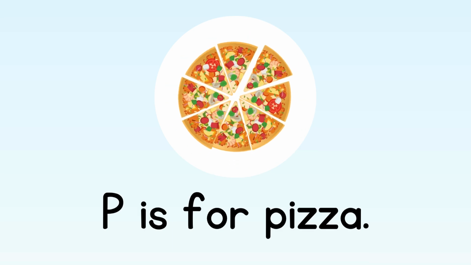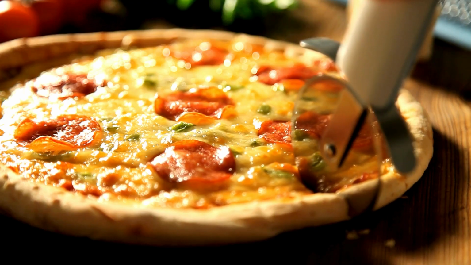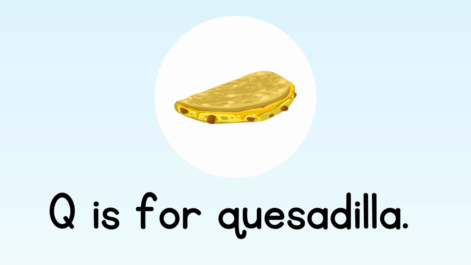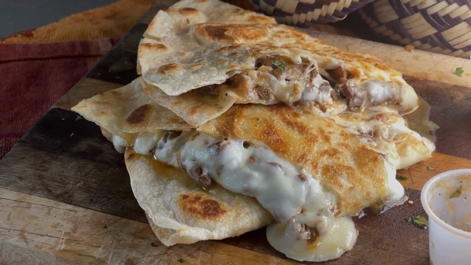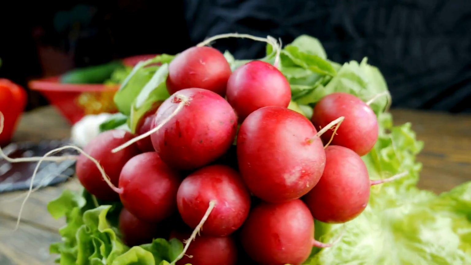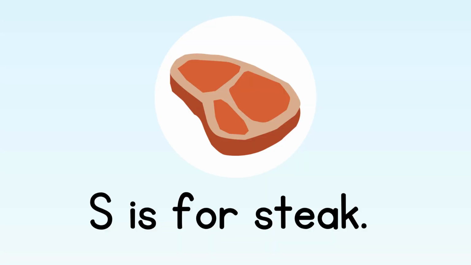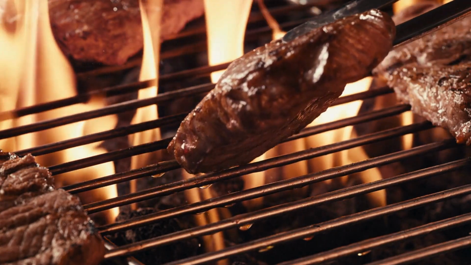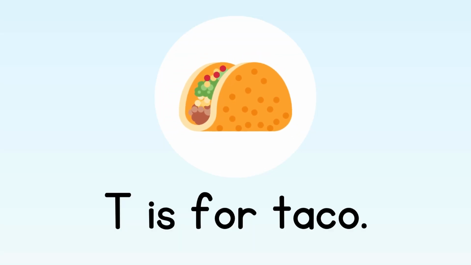Orange. P is for pizza. Pizza. Q is for quesadilla. Quesadilla. R is for radish. Radish. S is for steak. Steak. T is for taco.